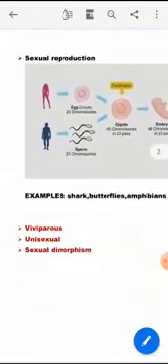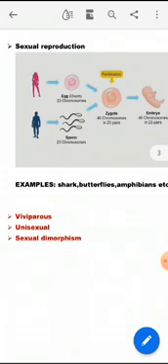Then, sexual reproduction. Most of the organisms reproduce sexually. Here, the development of new individuals takes place by the fusion of two sex cells. Sex cells may be egg or sperm.